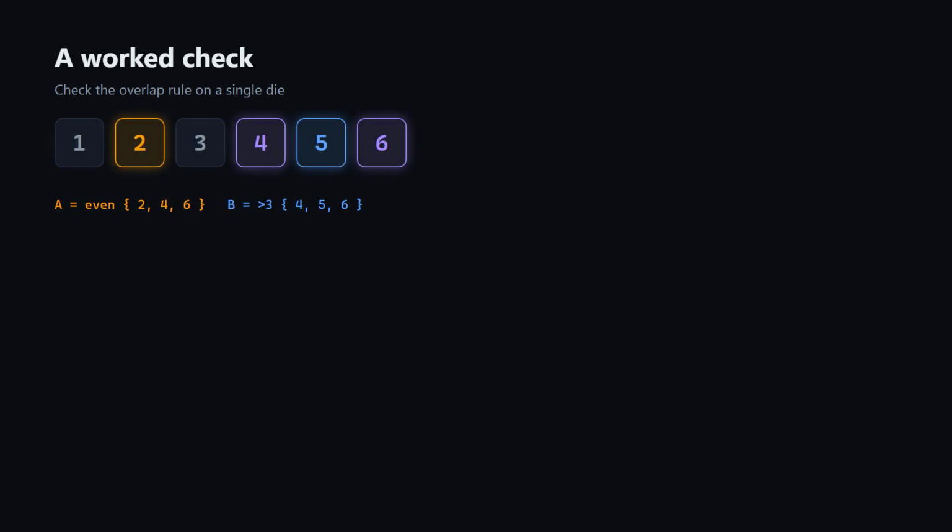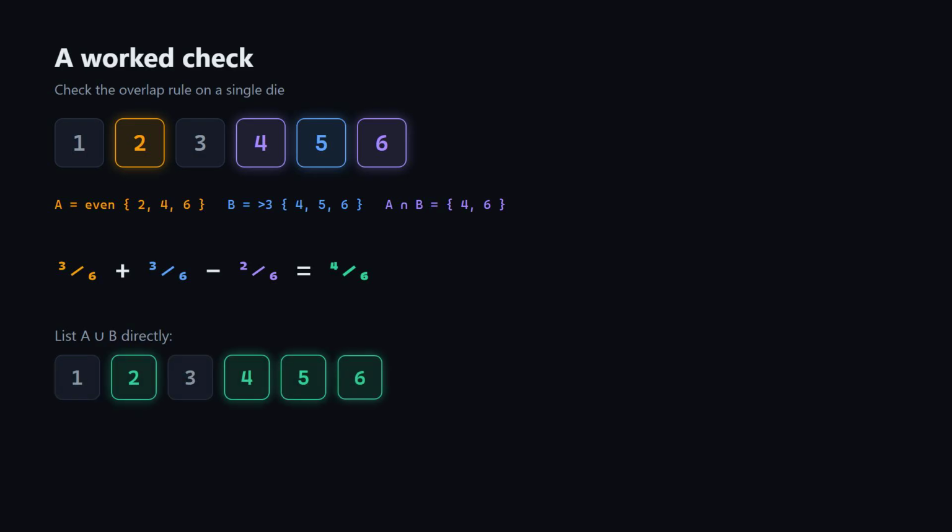Let's check that last one on our die. Let A be even, 3 outcomes, and B be greater than 3, also 3 outcomes. Their overlap, 4 and 6, is 2 outcomes. Add the 2 probabilities, then subtract the overlap, 4/6. And listing A or B directly, 2, 4, 5, 6, is 4 outcomes out of 6.